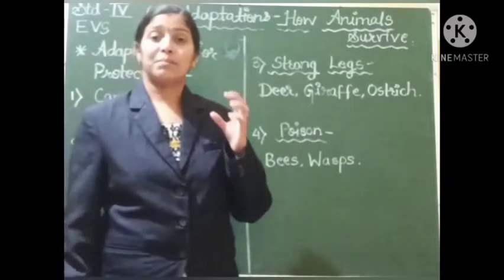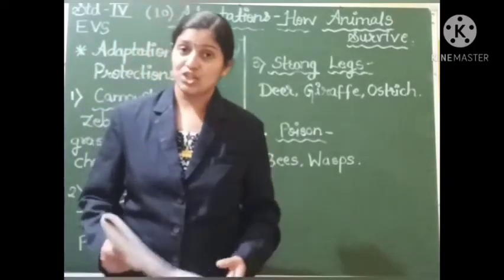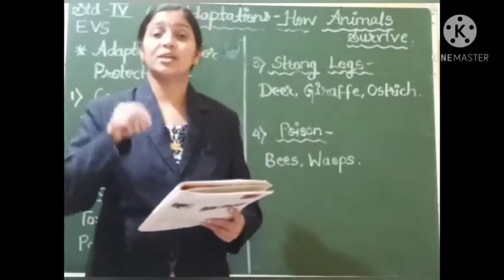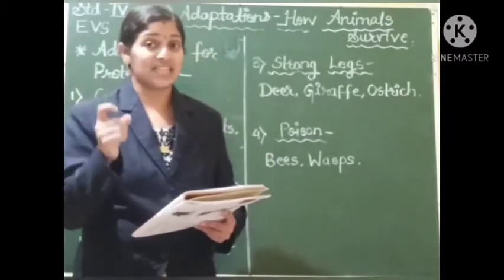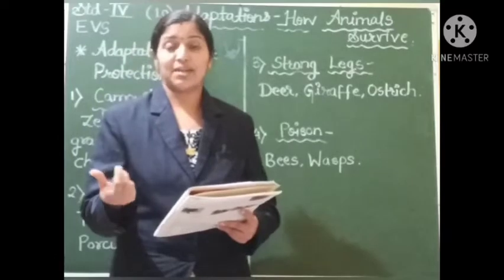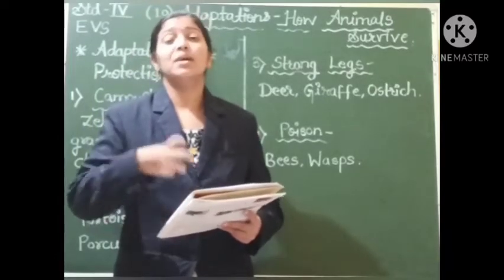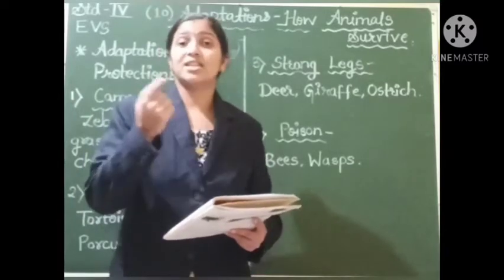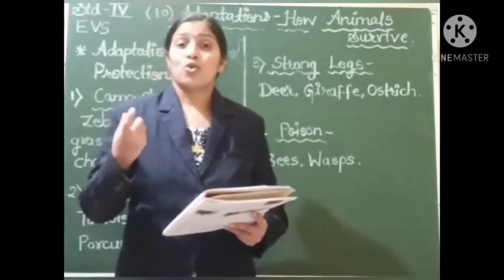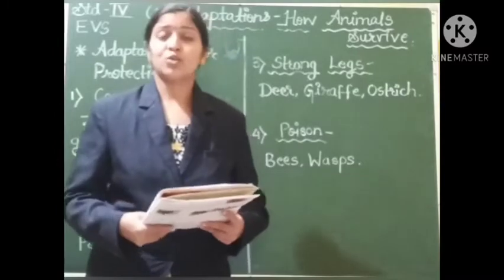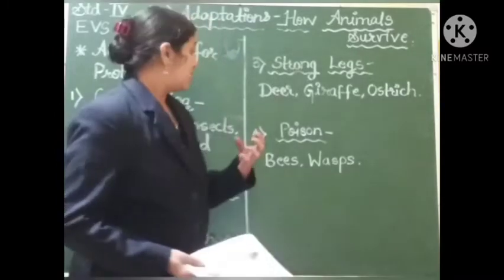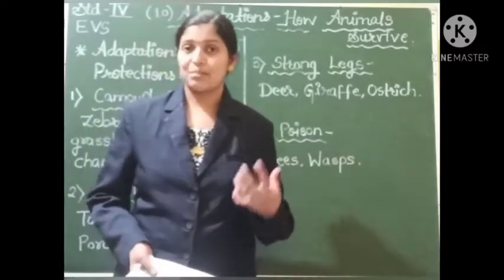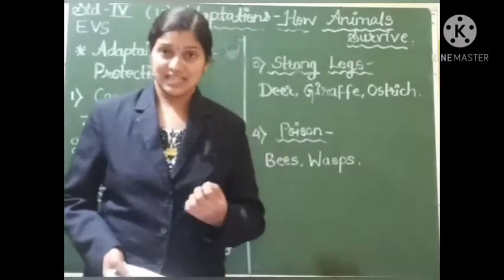If some big insect or big animal catches them, they just sting and inject the poison which is present in their sting into that other animal, and the other animal will have pain, and because of that pain the animal which has attacked the bees or wasps leaves them. Bees and wasps are the best examples who have poison in their stings.